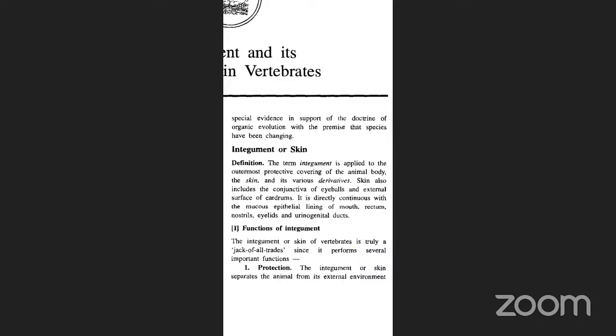In the last class, we discussed the diversity of organ systems in invertebrates. Now today we are going to talk about the diversity of organ systems in vertebrates.